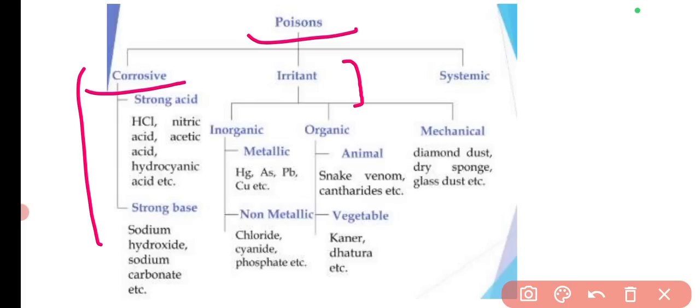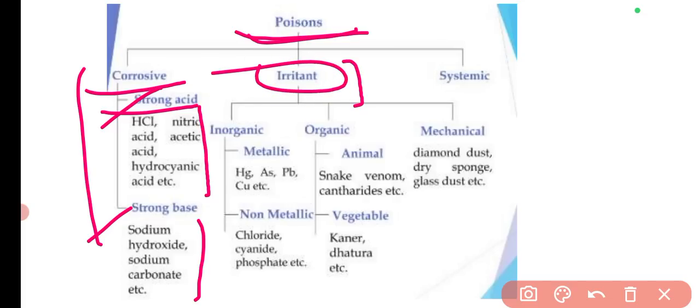In corrosive, the poisons can be strong acids or strong bases. In strong acids, HCl, nitric acid, acetic acid, hydrocyanic acid. In strong bases, sodium hydroxide, sodium carbonate. These are the poisons, so this is not the antidotes. These are the classification of poisons which can cause the poisoning in a person.